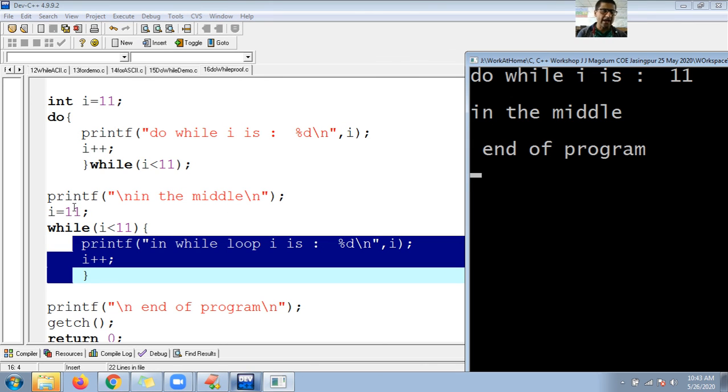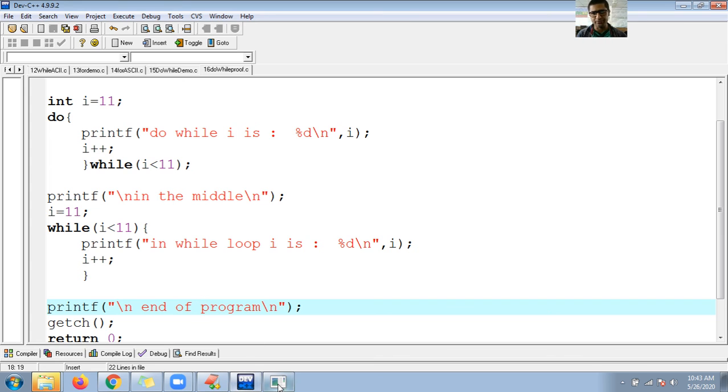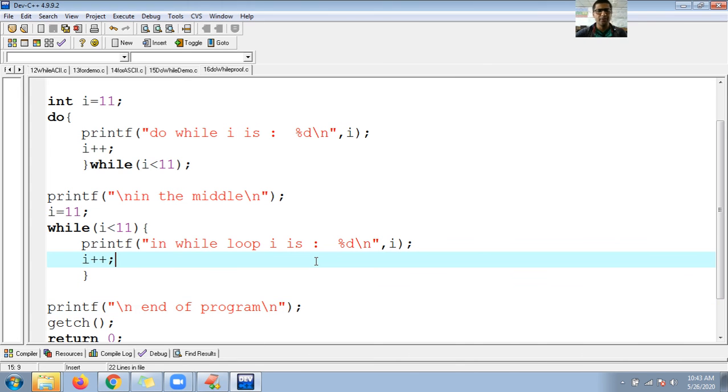Fine. So in the middle it is shown. Now again I initialize I with 11. Now is 11 less than 11, true or false? Absolutely false. False means control will enter into the body? No, control will not enter into the body. So that's why it is not showing here. And finally, end of the program. You can see the cursor. End of the program, guys. Okay, boss. So this is the practical proof.